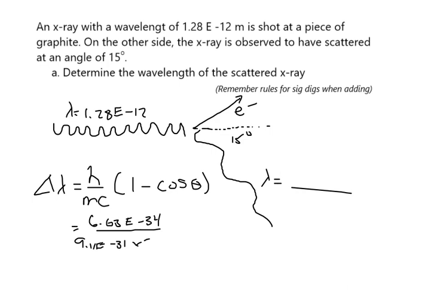C is the speed of light, so 3 times 10 to the 8. Times that by 1 minus the cosine of 15 degrees. Hopefully the math part is okay to do. It's the interpretation we've got to practice.